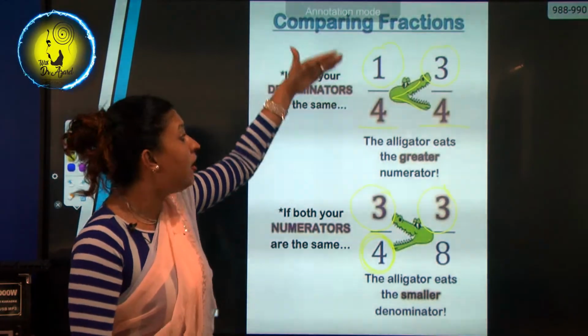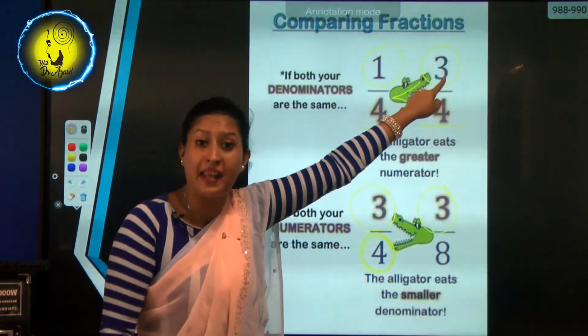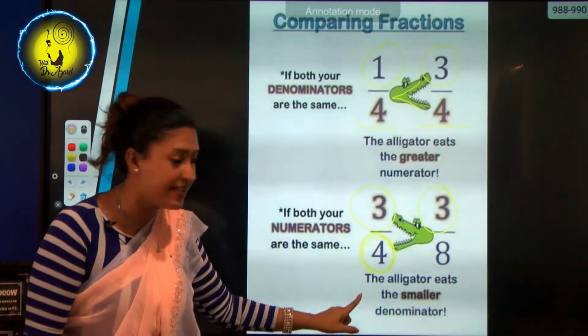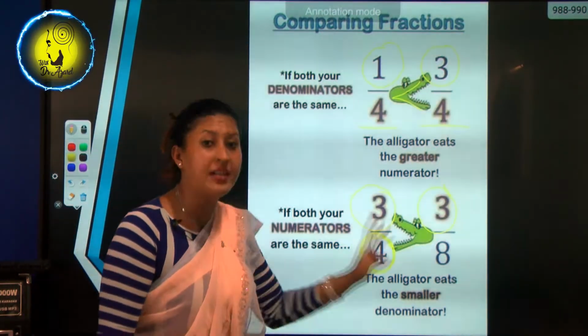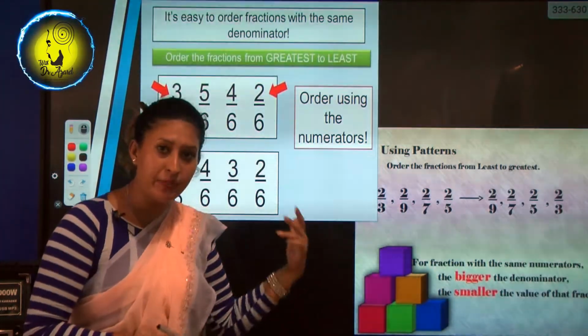In this one, what is he eating? He is eating the larger numerator. In this one, what is he eating? He is eating the smaller denominator. Are we clear on that? Right. Now, earlier what did we do?